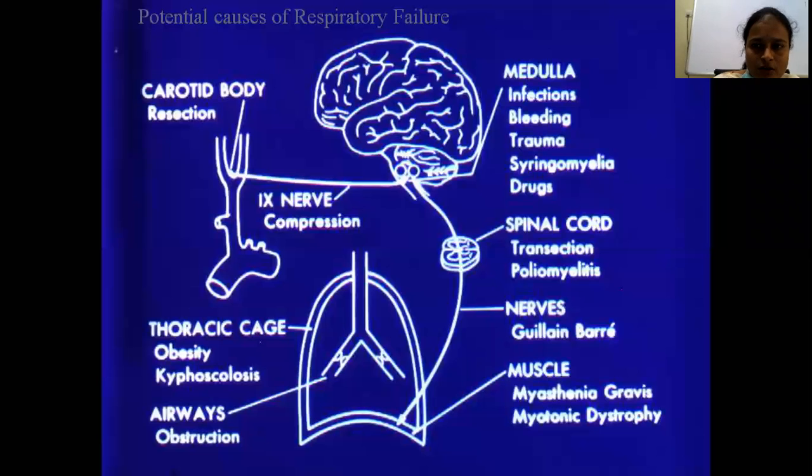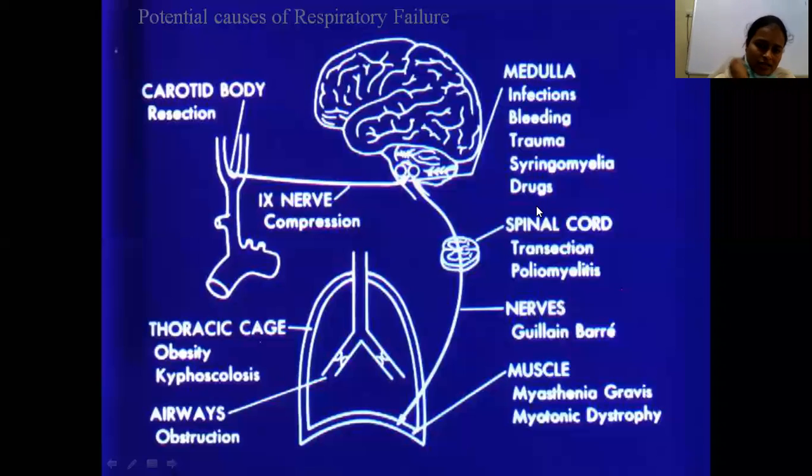What are the potential causes of respiratory failure? In the central nervous system, the medulla: any medullary infection, any bleeding in the medulla, any trauma, syringomyelia, drug overdosage, all leading to medullary dysfunction and respiratory failure.